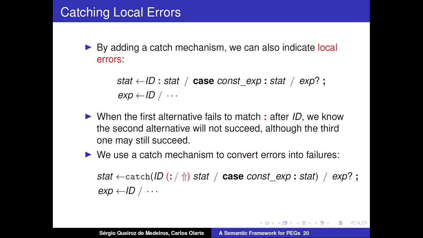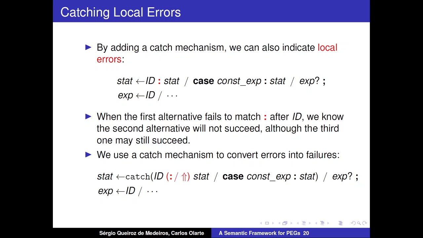We can also use this mechanism to model local errors by adding some catch expressions. So in this case, maybe you have three alternatives related to a statement. In the first alternative, you need to match an identifier followed by a colon.